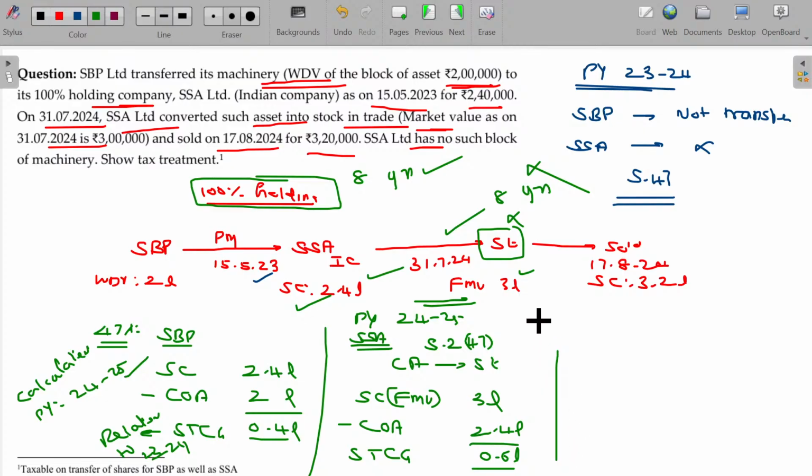Later on, that converted stock is sold for 3.2 lakhs. That will fall under PGBP under section 28. Sale consideration of stock in trade being 3.2 lakhs and the fair market value on the date of conversion being 3 lakhs, the difference between these two will be your PGBP income. Clear?